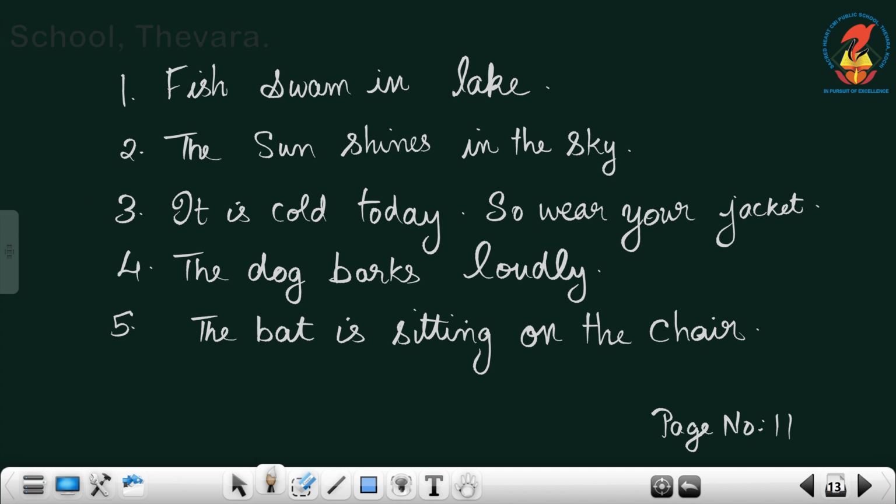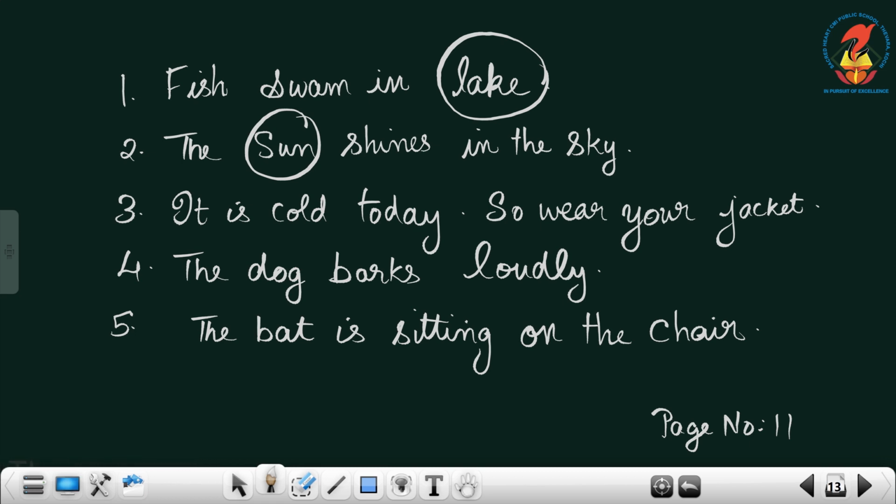Fish swim in cake. Will the fish swim in cake? No, the fish will not swim in cake. Then where does it swim? It swims in a lake. The fish swim in lake. Fish swim in, not cake, lake. First letter you have to change and make lake. Cake, lake. Okay. The sun shines in the sky. Is it fun? No. It is the sun shines in the sky. The sun shines in the sky.